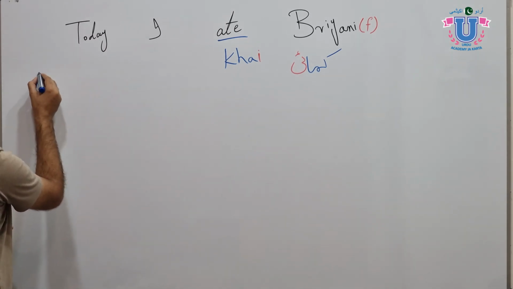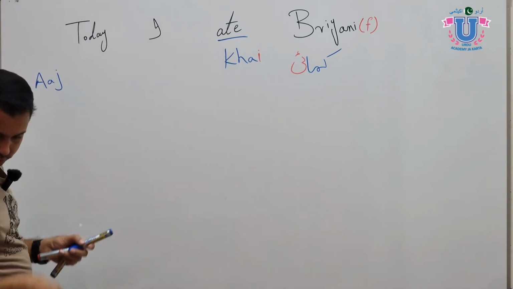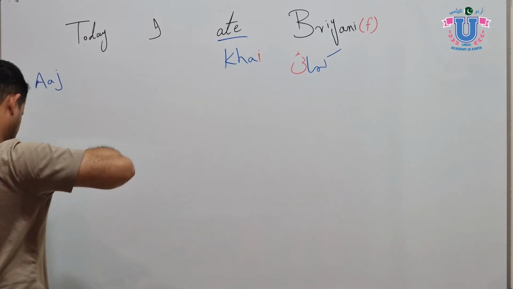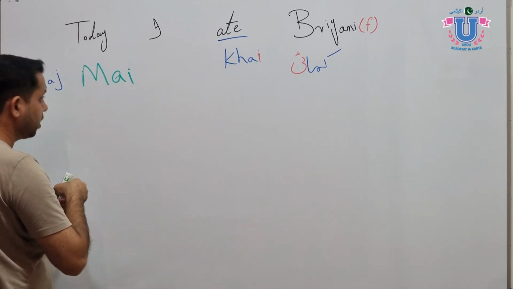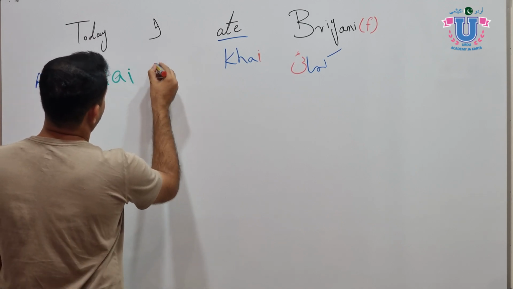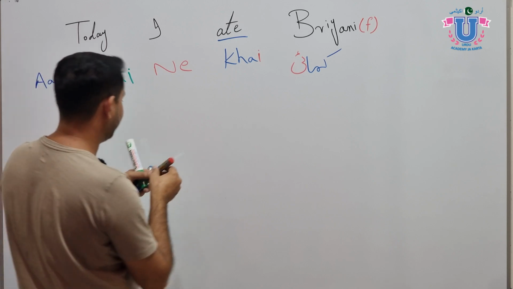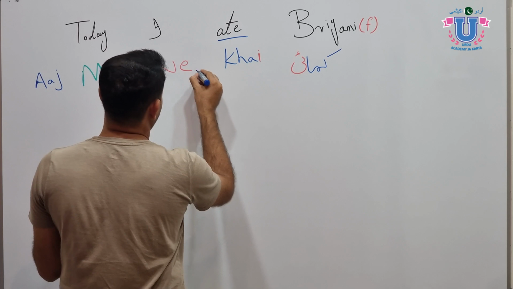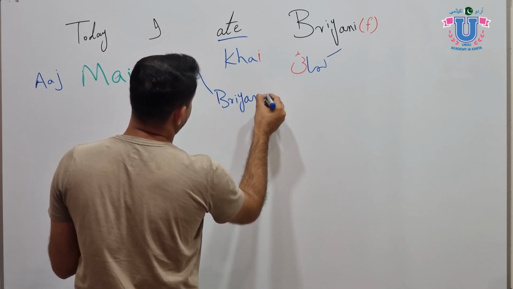Okay, so you can say aaj, and what is our subject? The subject is मैं, and you will use ne. आज मैंने, let's write biryani here actually. आज मैंने biryani खाई.